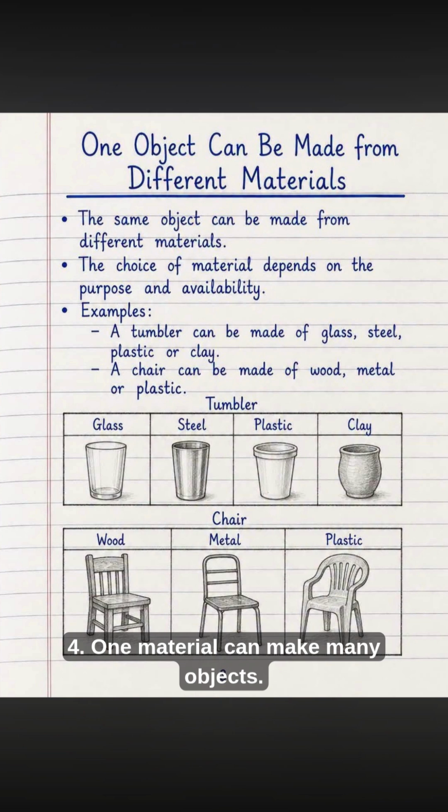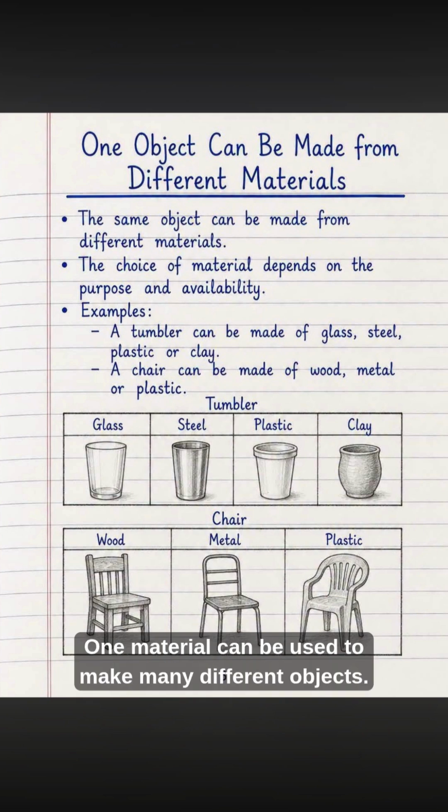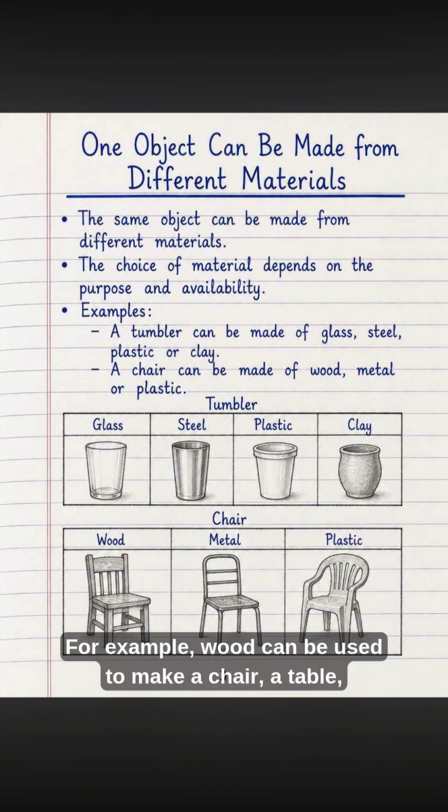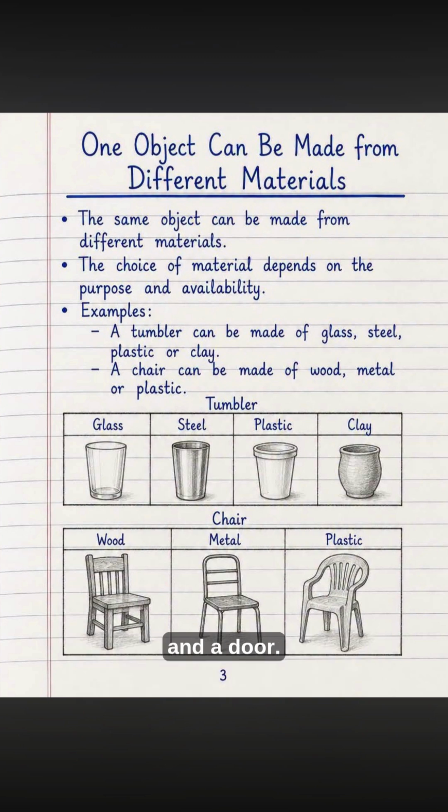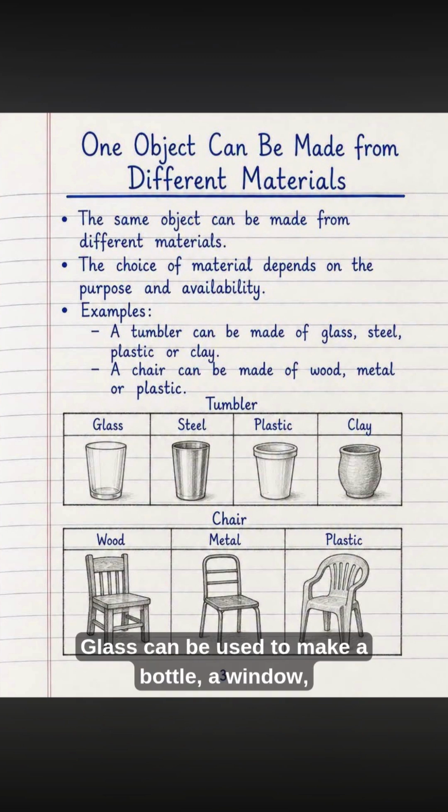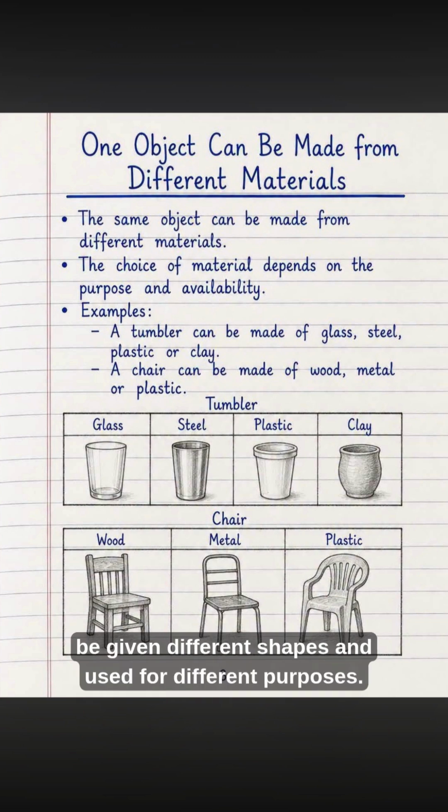4. One material can make many objects. Now, let us learn the opposite idea. One material can be used to make many different objects. For example, wood can be used to make a chair, a table, and a door. Glass can be used to make a bottle, a window, and a tumbler. Metal can be used to make a spoon, a key, and different utensils. This means that the same material can be given different shapes and used for different purposes.